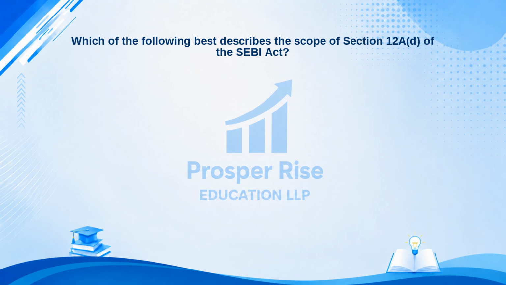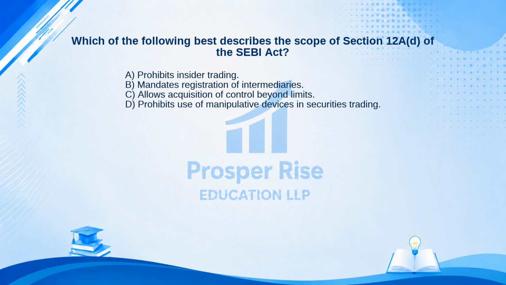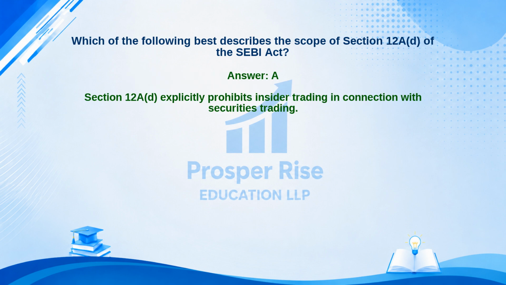Let's tackle this exam question. Which of the following best describes the scope of Section 12A(d) of the SEBI Act? Here are your options. A. Prohibits insider trading. B. Mandates registration of intermediaries. C. Allows acquisition of control beyond limits. Or D. Prohibits use of manipulative devices in securities trading. Take a moment to pause the video and decide. The correct answer is Option A. Let's see why. Section 12A(d) explicitly prohibits insider trading in connection with securities trading.